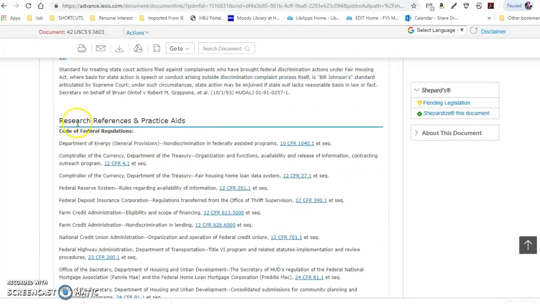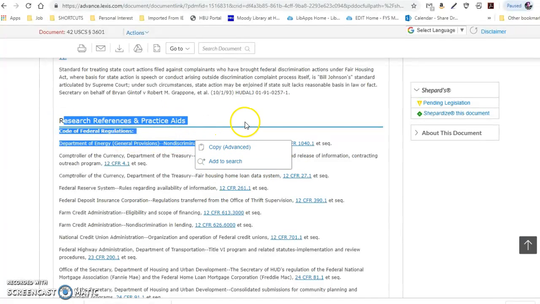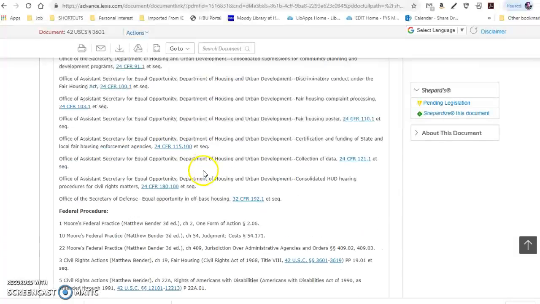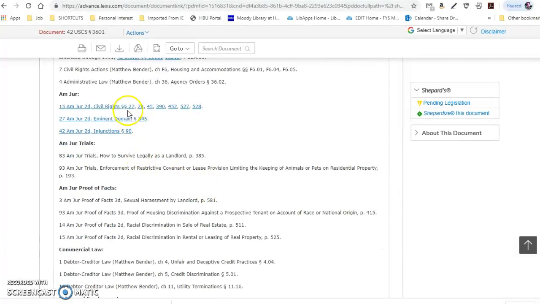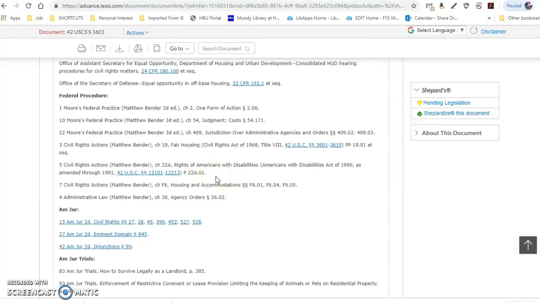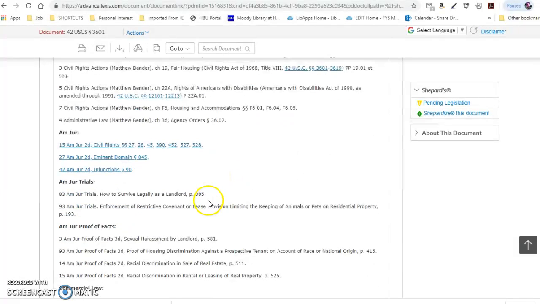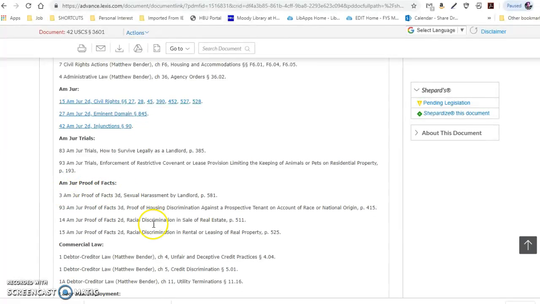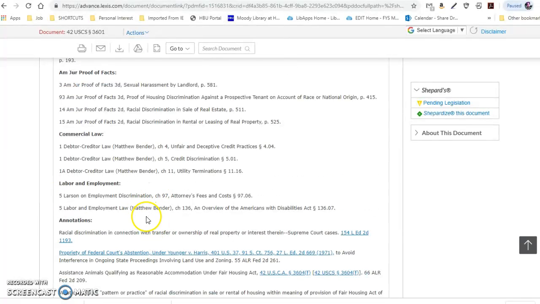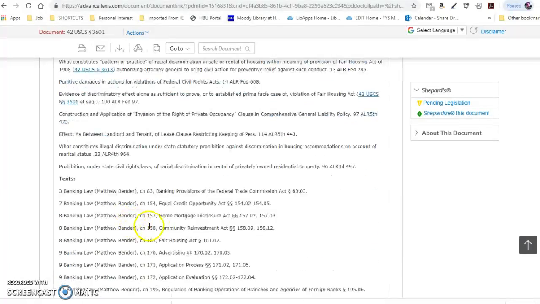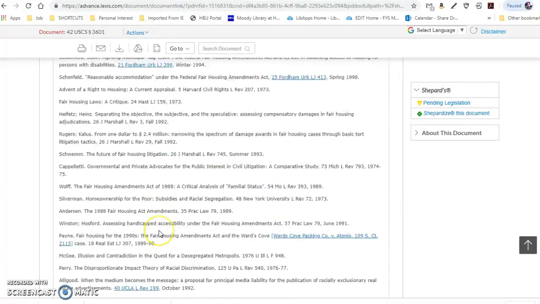Then you've got all these research and references and practice aids. Some of them are linked out, that you can go look at: American Jurisprudence, trials, proof of facts, commerce law related, I guess, annotations that you could also go out and look at. See what else is there.